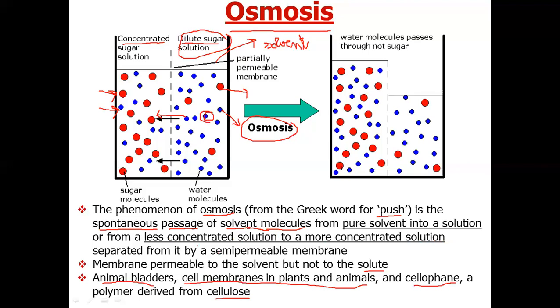And the second important condition is that these two components have to be separated by a semi-permeable membrane.